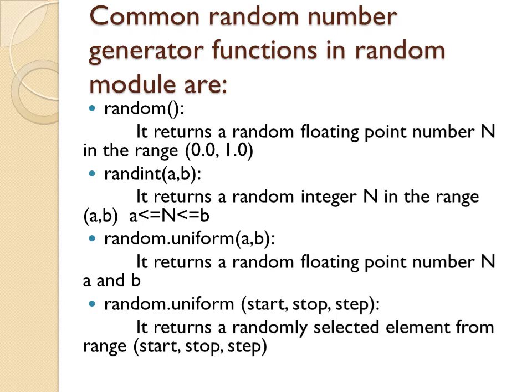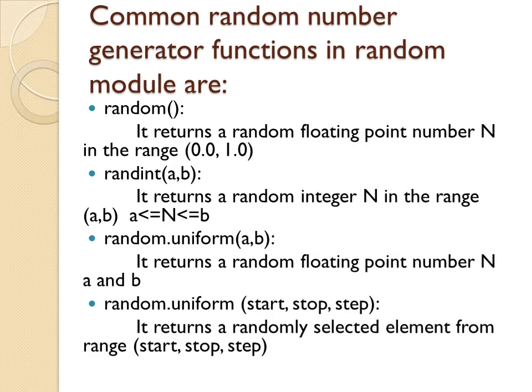If you are using only the random function without any arguments in it, what will happen? It will return a random floating point number in the range of 0.0 to 1. That means if you are not writing anything, no argument you are giving, the number will be from 0 to 1. That means the number will always be less than 1, 0.3, 0.13, whatever number it is, its value will always be less than 1.